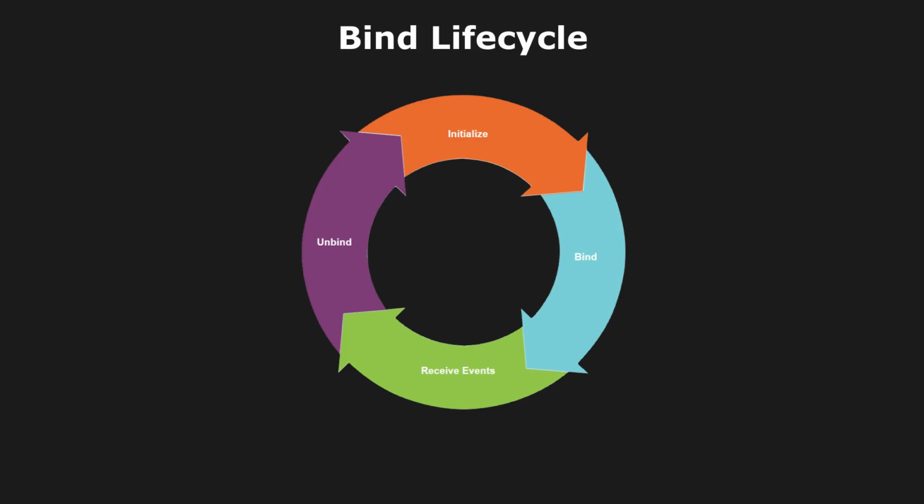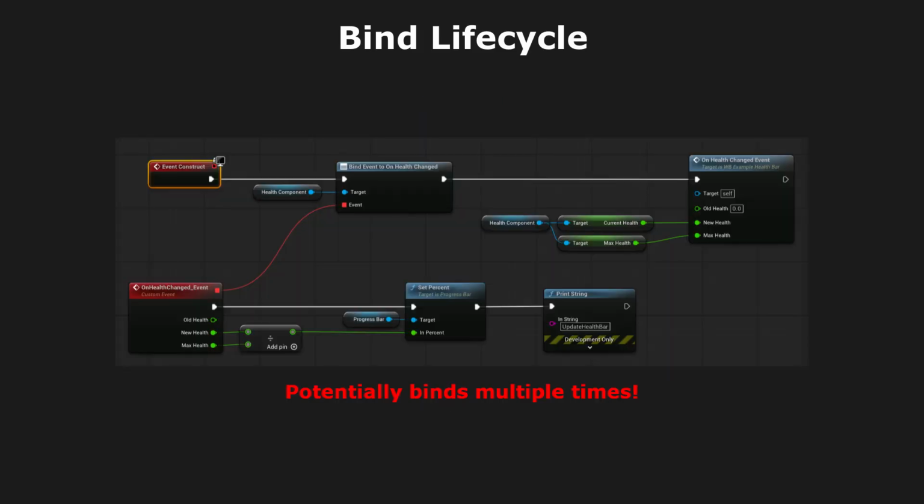Finally, let's talk about the binding lifecycle. For event dispatchers to work, listeners must bind to an event. This is often done during initialization, but you can bind somewhere else as long as the listener is bound before the dispatcher is called. You should also be careful about binding from something that may initialize multiple times. For example, a widget's construct event can run more than once during that widget's lifetime. An explicit initialization function, like the one we created for our health bar, gives us more control over when the binding happens and which component we are observing.